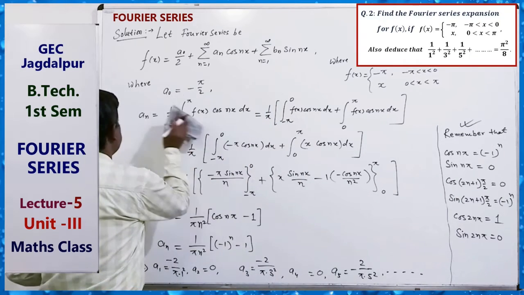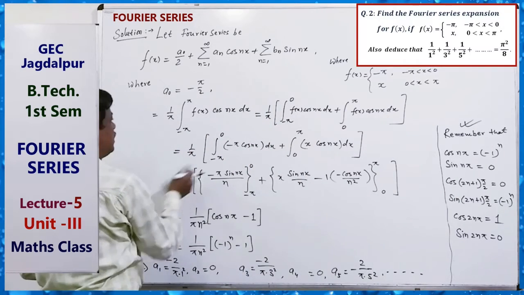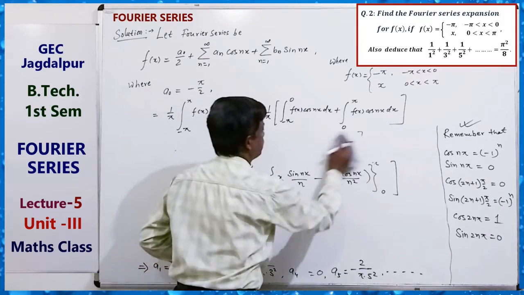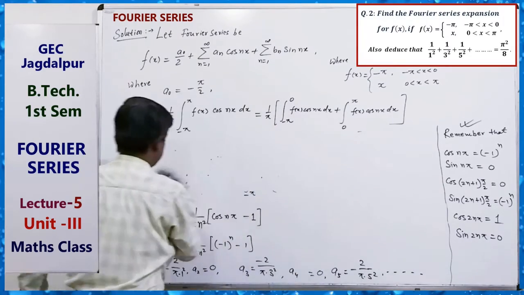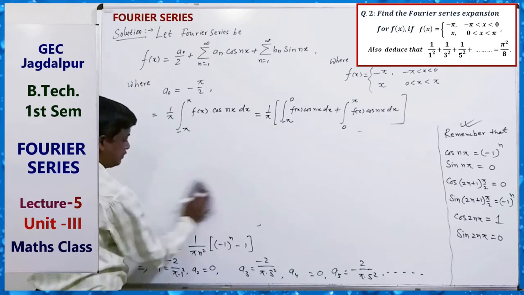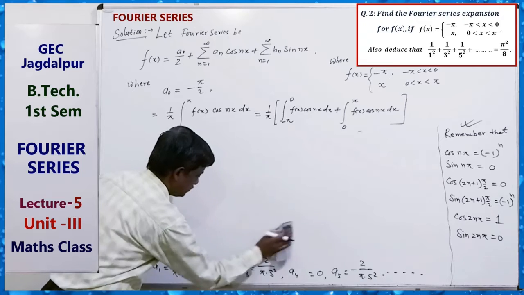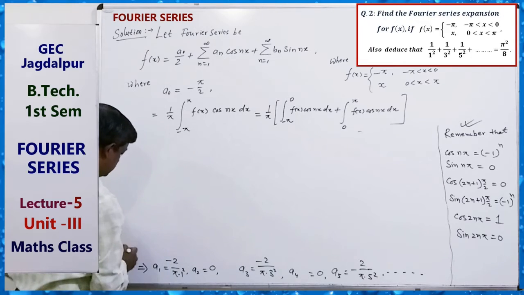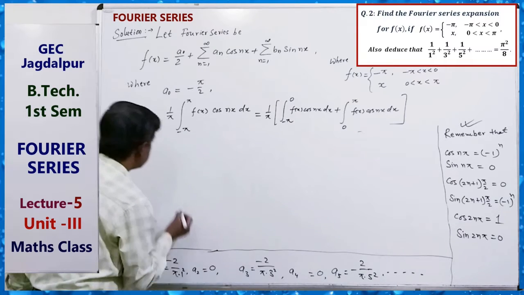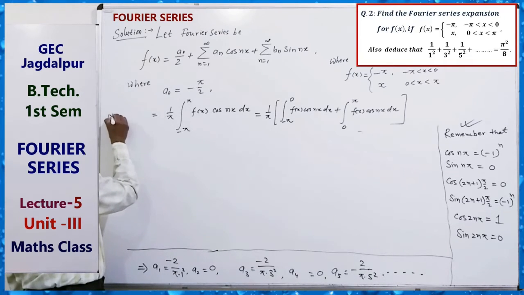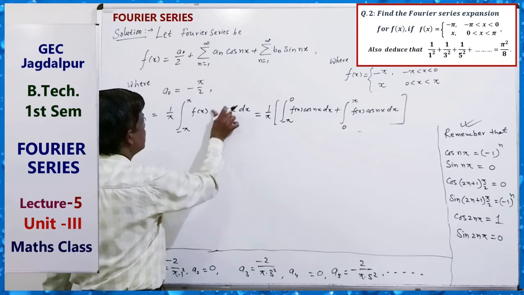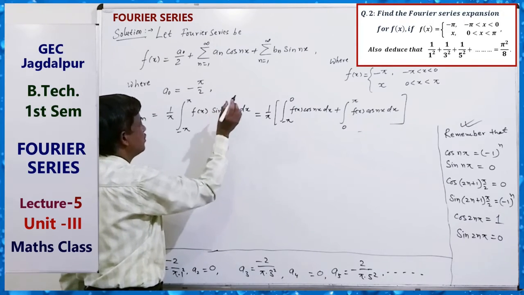Now finally, also write the value of b_n. Here it will be sine.